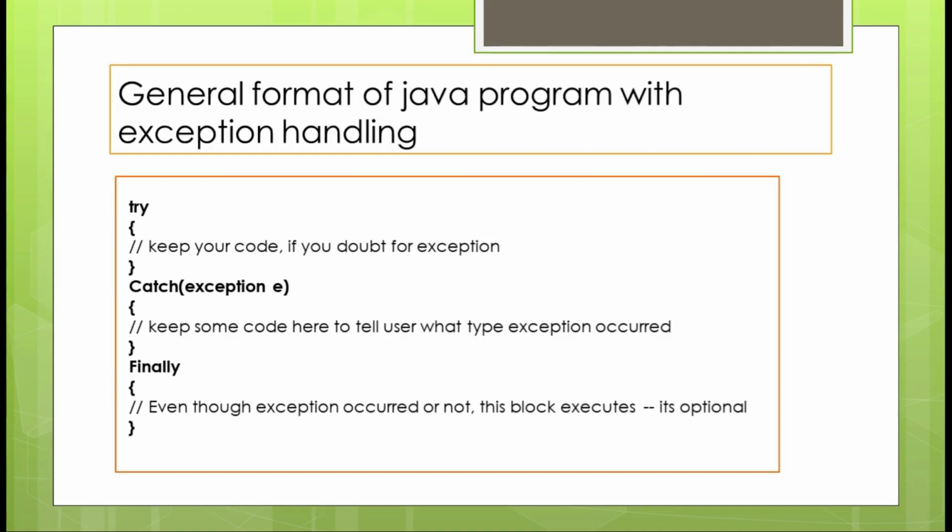It's the responsibility of the programmer to predict this is the place where some exception may take place. Now you should give Java a chance to catch that exception. How do you give that chance? Keep that code within the try block.